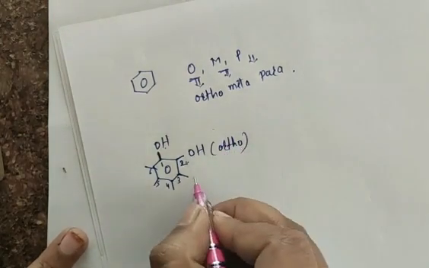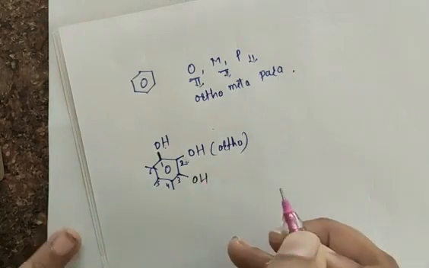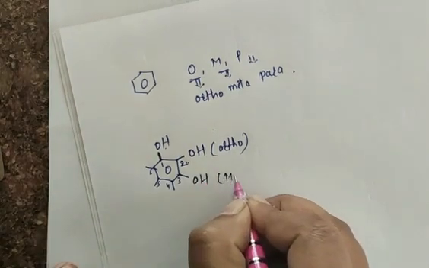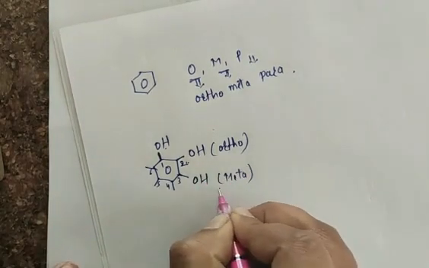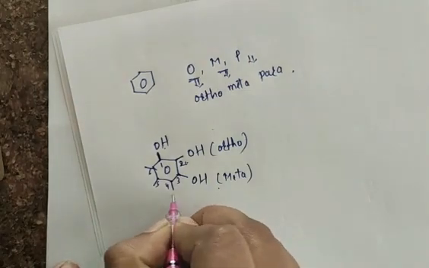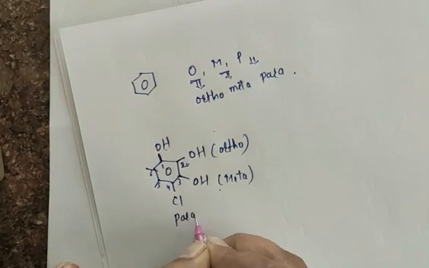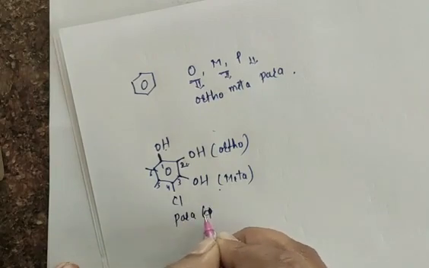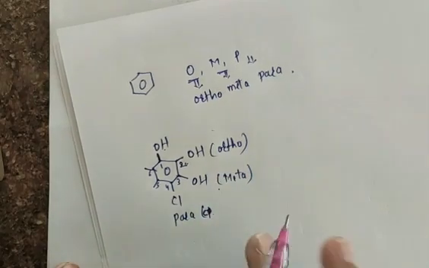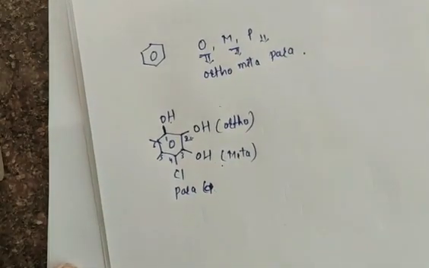Yes. For the next position, suppose there is the presence of one substituent. This is a meta position. At meta position we have OH group, and suppose we have here one Cl group. This position we call para position. Yes, para position of a benzene. Now you can remember that benzene has three positions: ortho, meta and para, depending on the substituent.